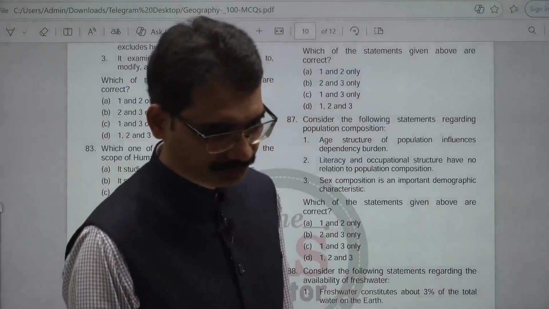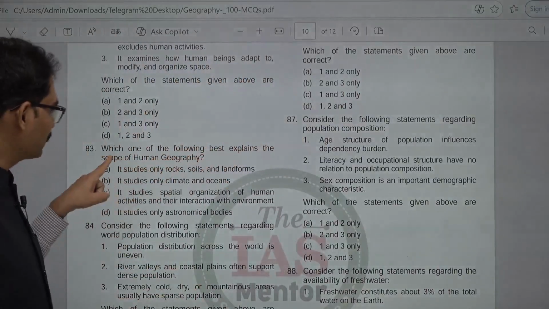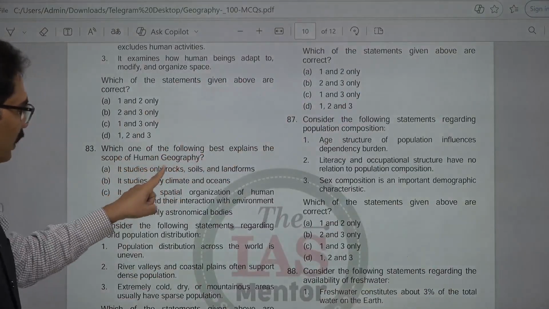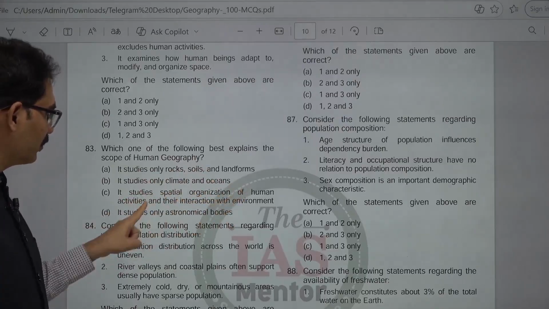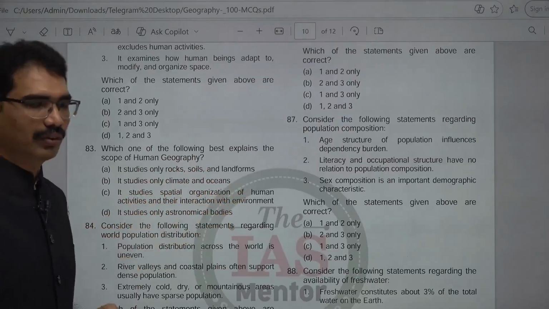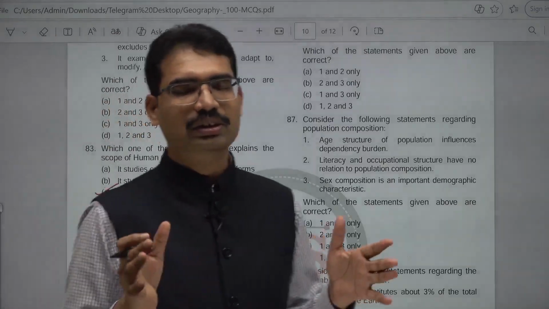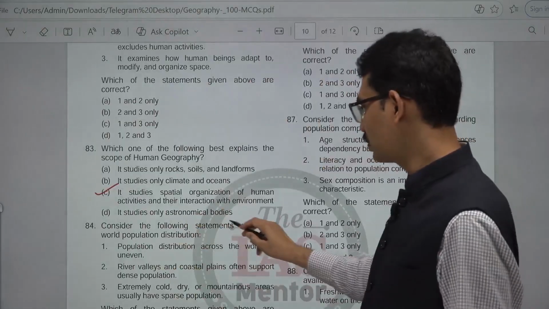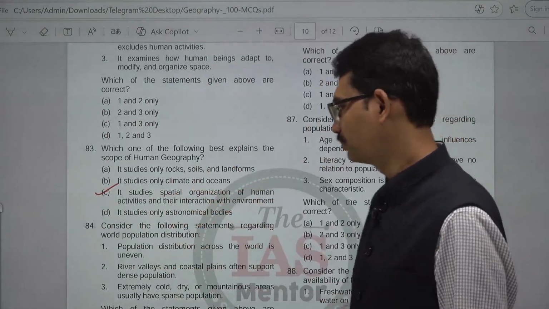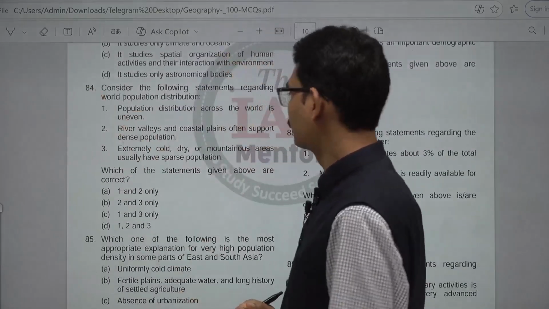83. Which one of the following best explains the scope of human geography? It studies only rock, soil. It studies only climate. It studies spatial organization of human activities and their interaction with environment. This is the correct one. Human geography is all about space as well as humanity. It studies only astronomical bodies. No. C is the answer. Next. 84.